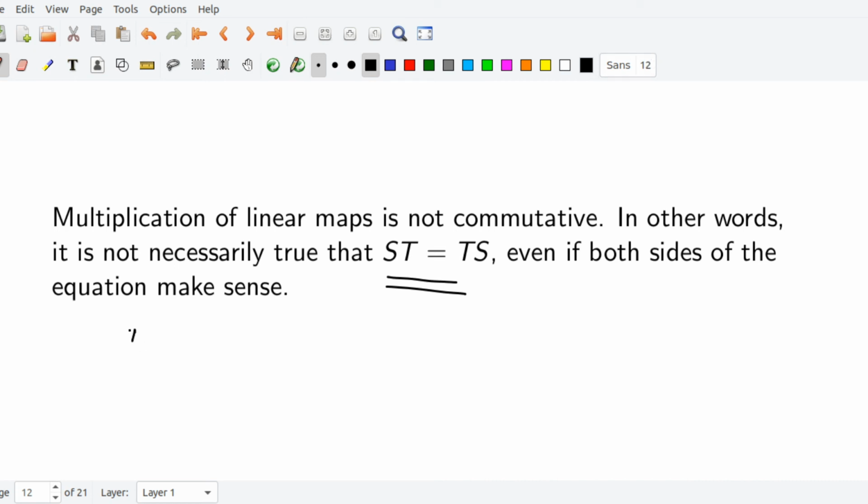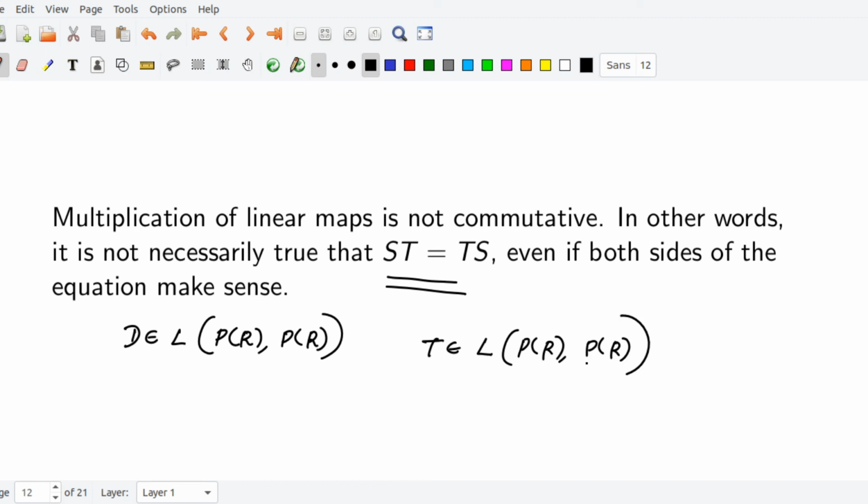Suppose D is a linear map from P(R) to P(R), the differentiation linear map, and T is a map from P(R) to P(R), multiplication by x squared.